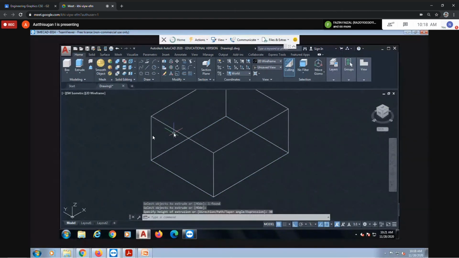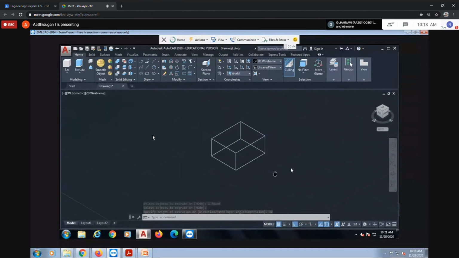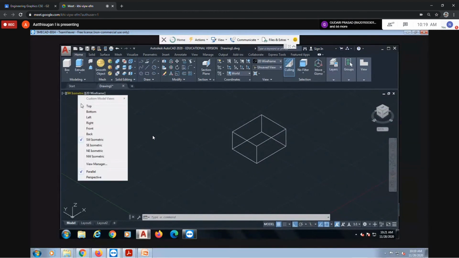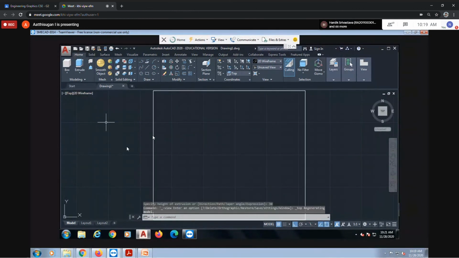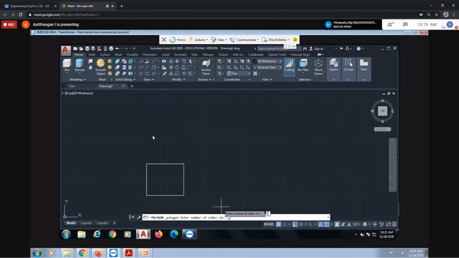The next one: I'm going to draw one more diagram, in top view only. That is one triangle. I'm going to draw one triangle, so you can use the polygon command. You know the polygon command. Polygon, number of sides is 3, edge method, edge 30.